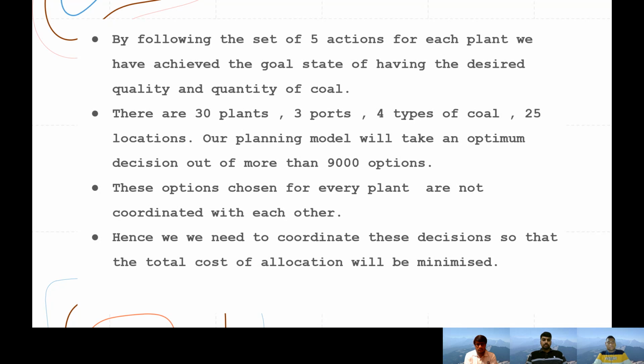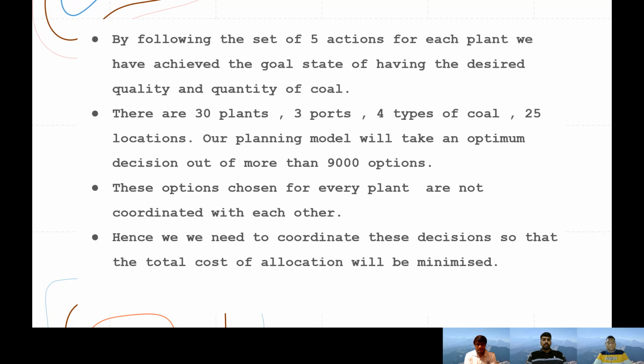So these optimum path or the set of actions that we choose for a particular plant, we actually have these information, right? So we have information about what path is being chosen for a particular plant, but we haven't yet combined these plans.